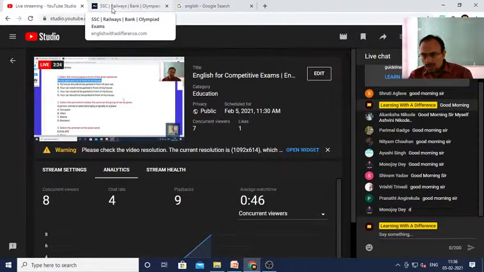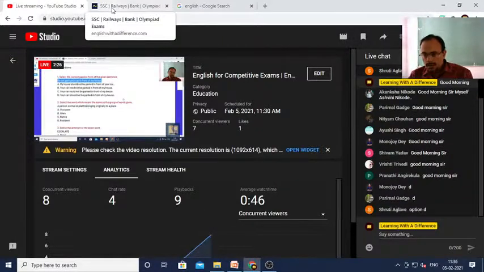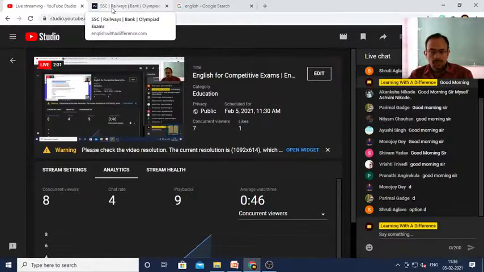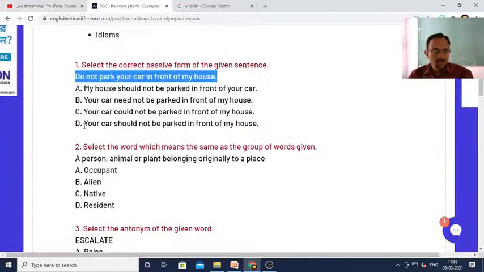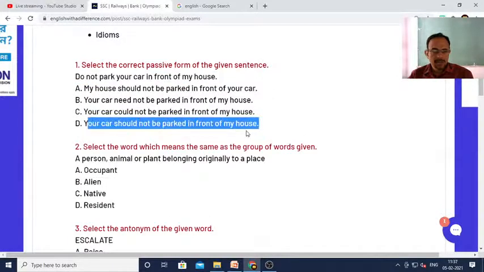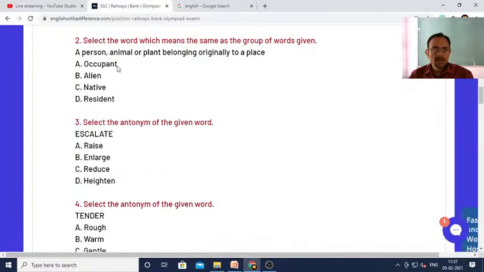Manajoy, good morning. Parimal, Brishti, Pranati, Shruti, good morning. Yes. So your car should not be parked in front of my house is the correct answer. Very good. Now you tell me, select the word which means the same as the group of words given.